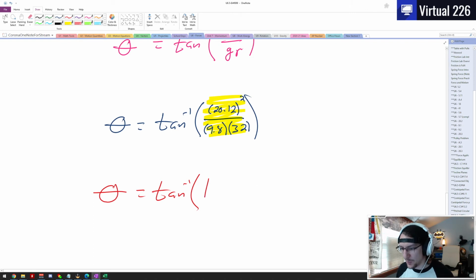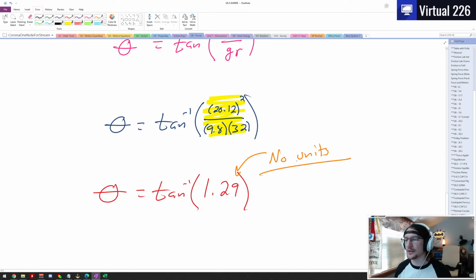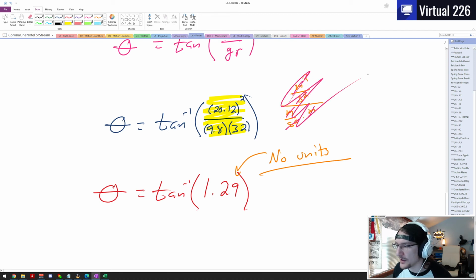And I get 1.29 on the inside there. Note that this term that goes into the inverse tangent function is unitless. There are no units on it, and that's how we know that we did it correctly. If we take a look at our units up here, they were meters squared per second squared over meters per second squared times meters. So the second squareds go away, and the meters go away. It's all gone. Look at that. So that worked out very nicely for us.